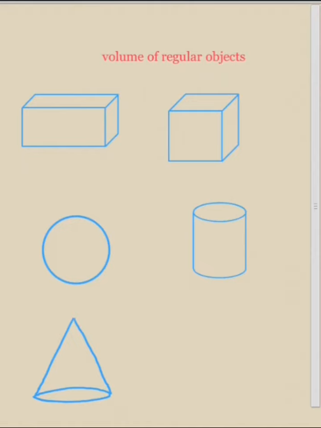let's talk about volume of regular objects. If you want to calculate the density of a regular object, an object which has actually a very well-defined shape like cones, cylinders, you have to know their volume. So if A, B, C are length, width, and height of a rectangular cube, we know that its volume is A times B times C. And for a cube, we know that its volume is A to the 3. And for a sphere with radius R, the volume is 4/3 of pi times R to the 3.